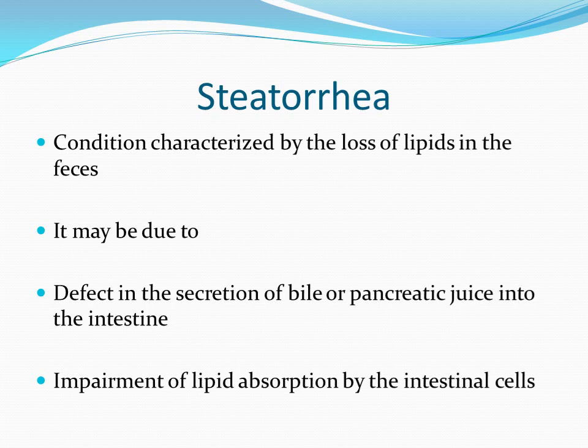There is a difference between steatorrhea of pancreatic juice deficiency and defect in the secretion of bile. Whenever there is a defect in pancreatic juice secretion, the fat which is excreted into the feces is unbroken fat, whereas in case of defect in the secretion of bile, the fat which is excreted into the feces is broken fat.